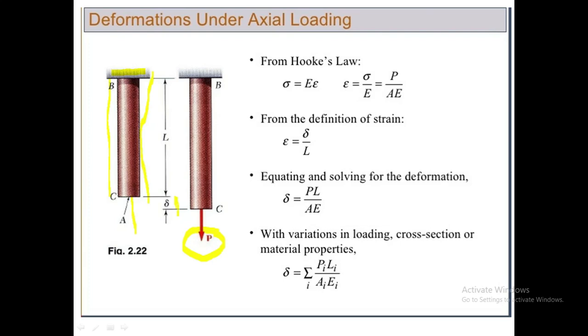So how to calculate delta L? Delta L's formula is PL upon AE. For calculating delta L, we use the formula of stress, the formula of strain, and the formula of Young's modulus. We know the formula of stress: stress means P upon A, that is load upon area. Strain means delta L upon L, the change in length to the original length.